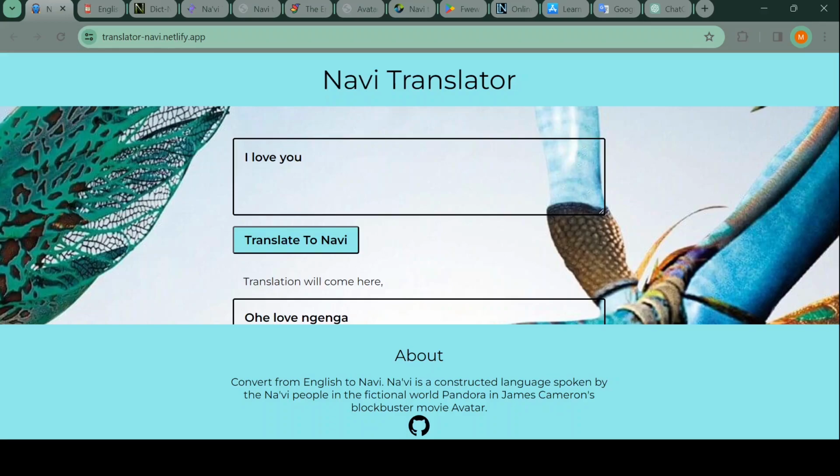Oh, we get something else. This is interesting. Okay, they didn't find love. This is very interesting. I think there are a few translators that just have a wrong dictionary file that they're using, because they find Srung for hello, then this one doesn't find love. Then, these words: Ohe is the ceremonial form of Ohe, Ngenga is the ceremonial form of Nga, so you. So give them like half a point out of 10 for finding two words that technically are I and you, but the context is just not right.